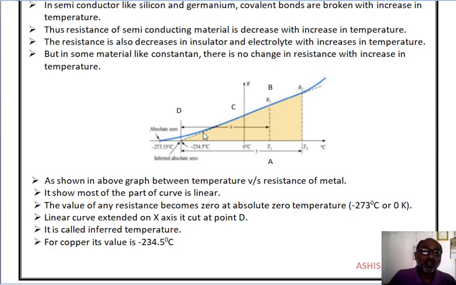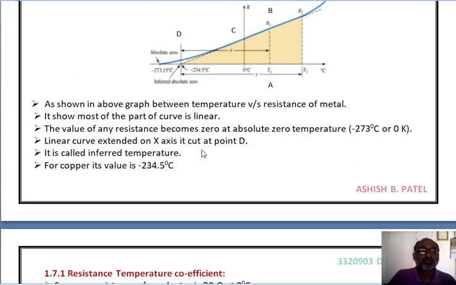Now this linear curve is extended on the x-axis and it cuts at point D. Now it is called inferred temperature. For copper, its value is minus 234.5 degree centigrade.